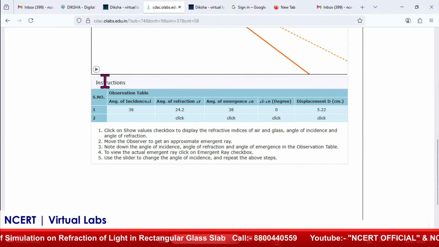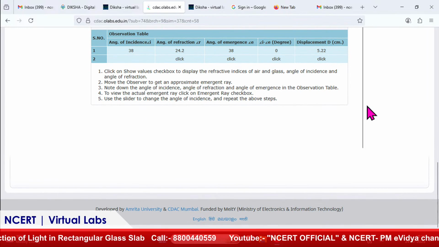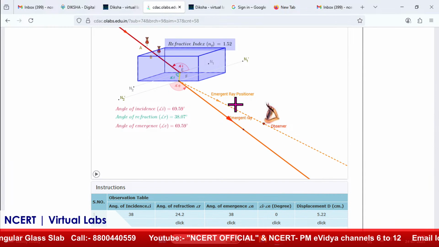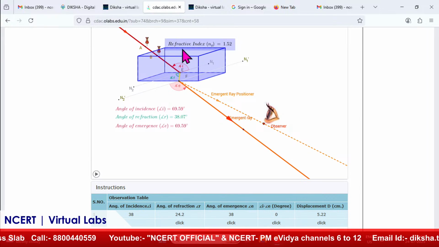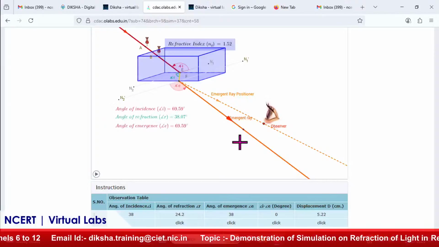Instruction is already written over here. In this way we can verify the law of refraction, and it comes out to be constant. Here we are simply showing how the light is refracted, and when it comes to the same medium, what will be its angle of emergence. It comes out to be equal: the emergent angle E and the incident angle are equal in the case of a rectangular glass slab, which tells how the light rays bend and then come back to the original position.